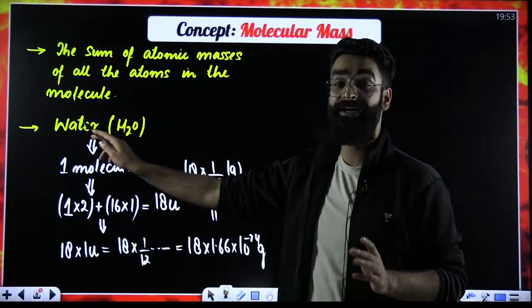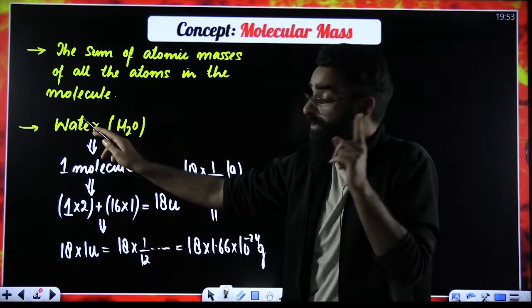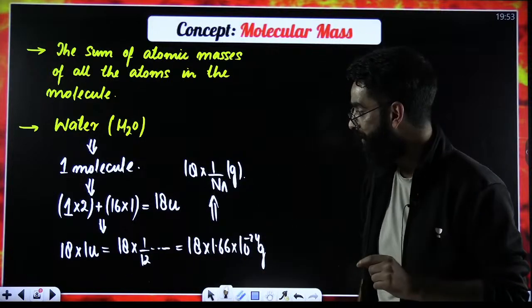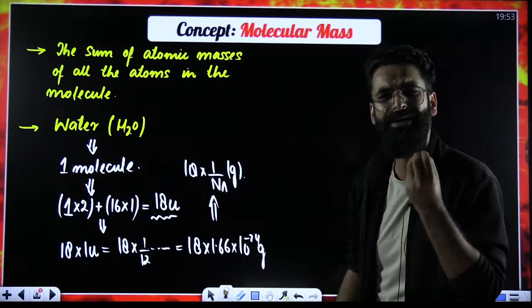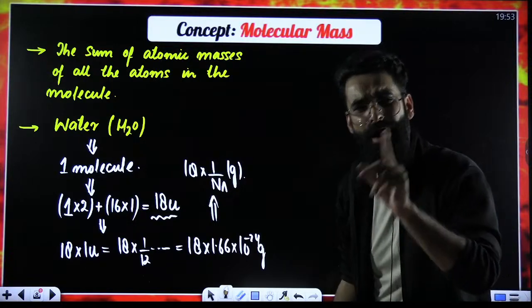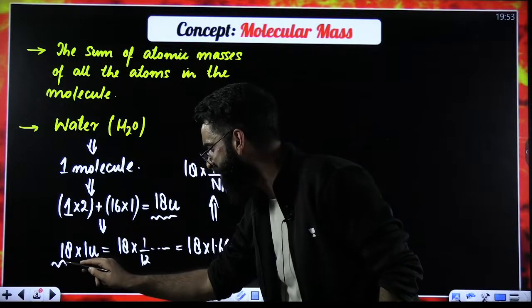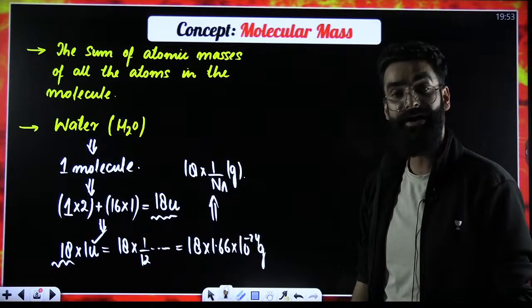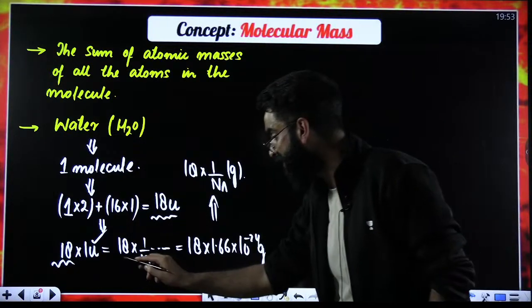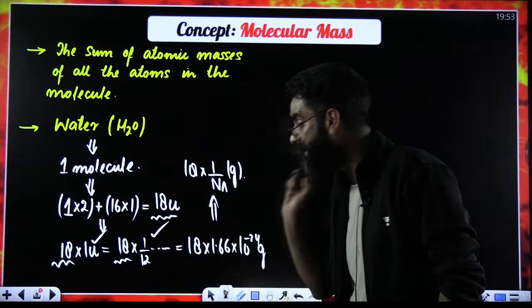I wanted to calculate the mass of one molecule of water. The mass of one molecule of water came out to be how much? 18U. What does it mean? It means that one molecule of water is 18 times heavier than 1U. I can say one molecule of water is 18 times heavier than 1/12 of the mass of carbon-12